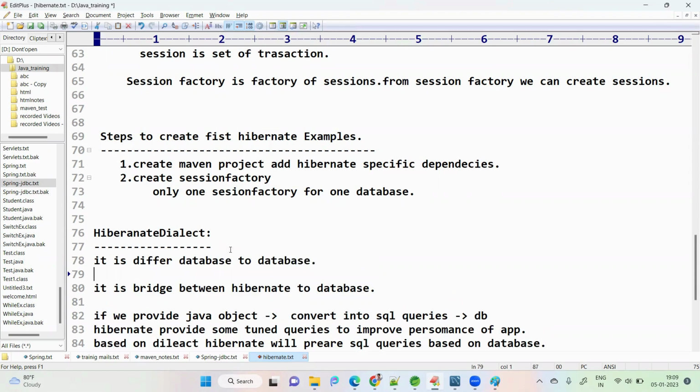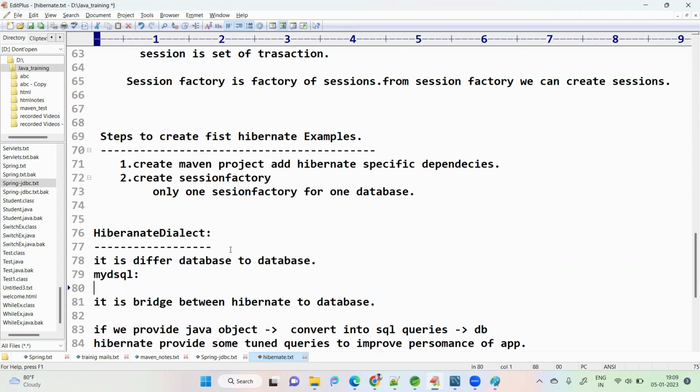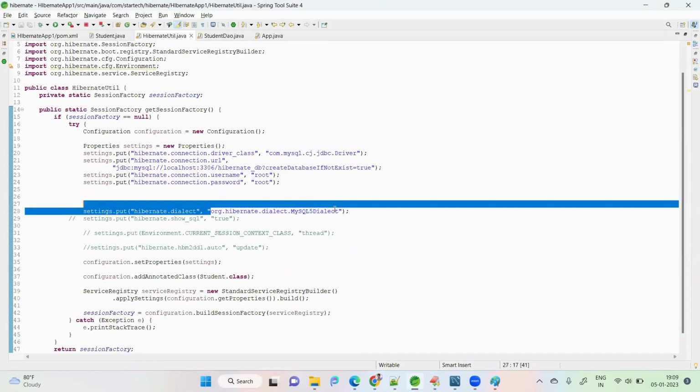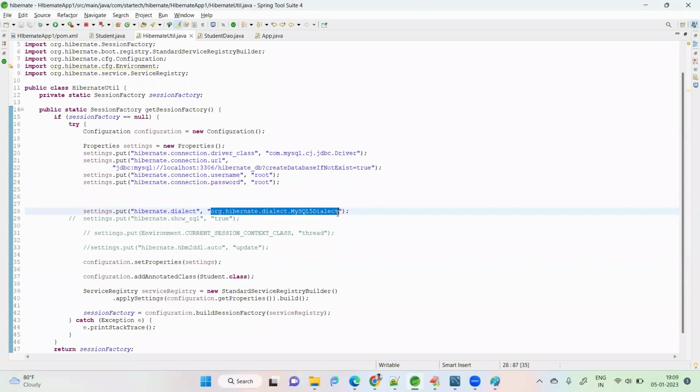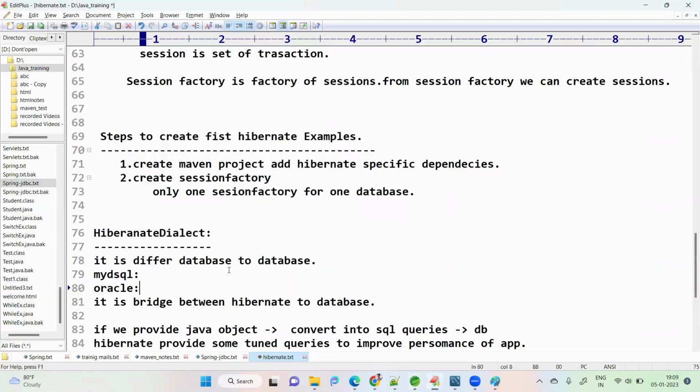So this dialect is different for each database. For MySQL, this is the dialect we are using in the code: org.hibernate.dialect.MySQL5Dialect. For Oracle there is a different one. How do we know the Oracle-specific dialect?